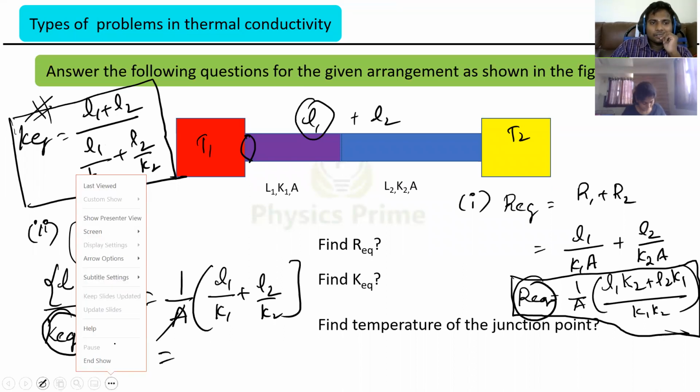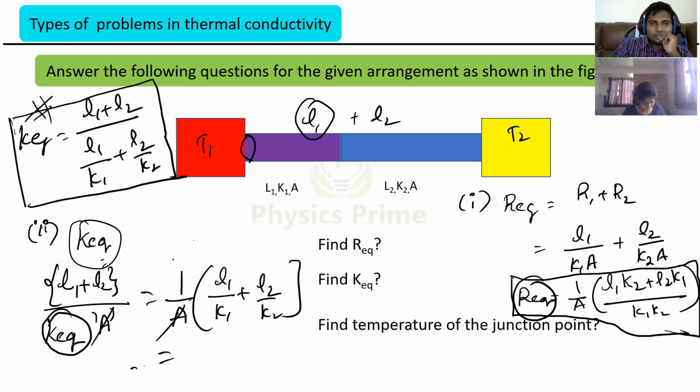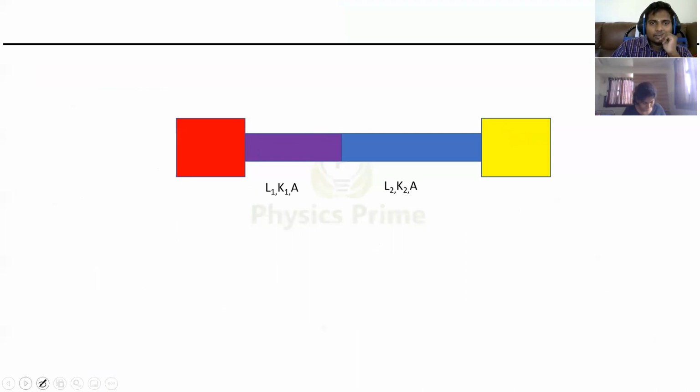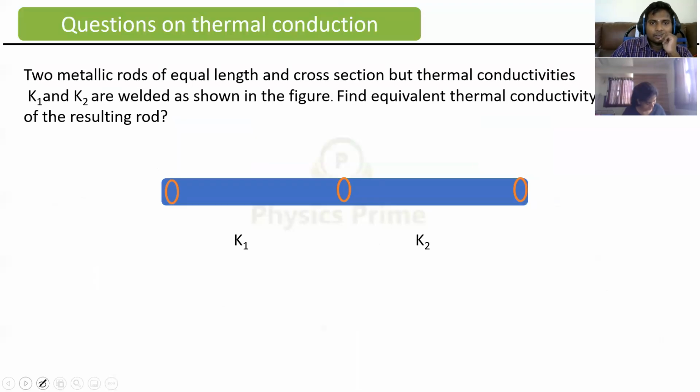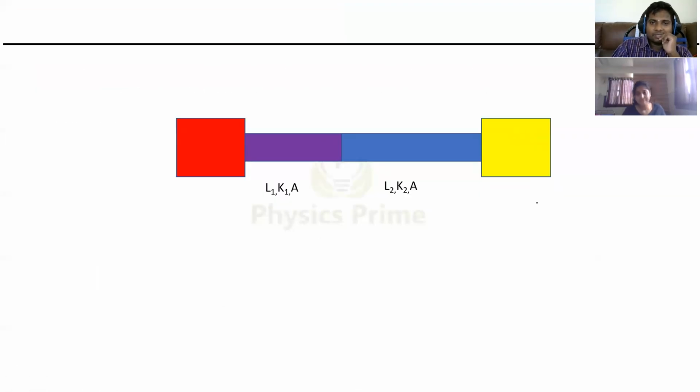Okay, I have left the space here. Then I can read. What is the question here? Find the temperature of the junction point, right? So now this is T1 I'm considering. This is some temperature T I'm considering at the junction. And this I'm considering as T2. That is hotter and colder. And this is a system.